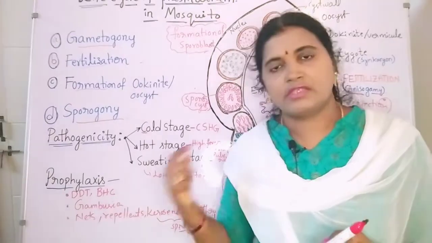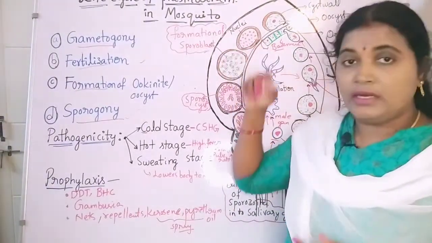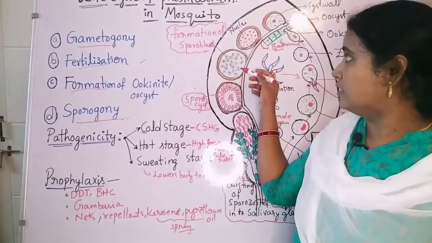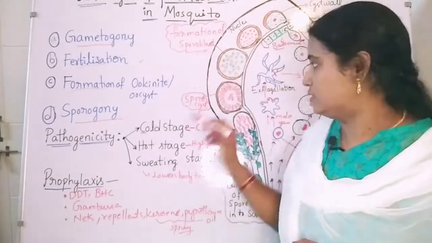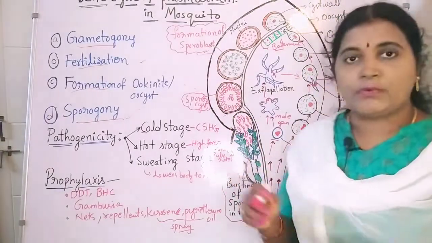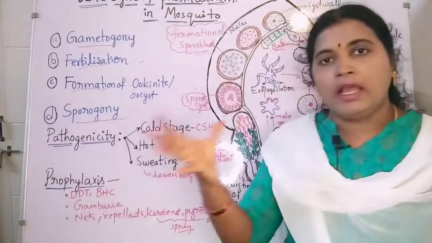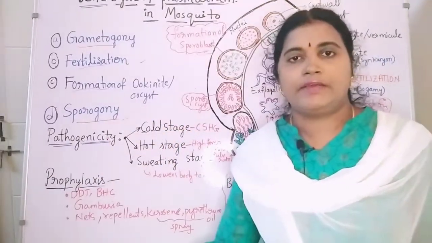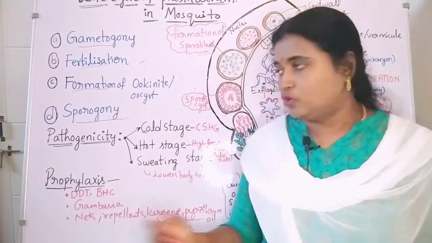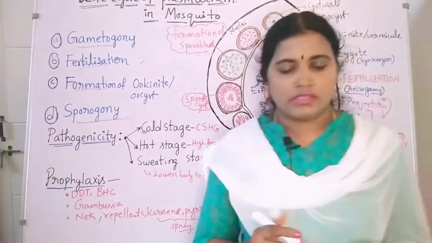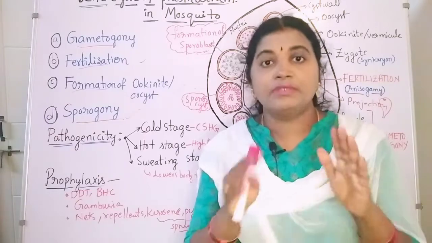Mitotic divisions take place, forming multiple daughter nuclei, then sporoblast structure, then sporocyst formation. The sporocyst bursts and releases the sporozoites into the hemocoel, and from the hemocoel to the salivary glands, to saliva, to the man.